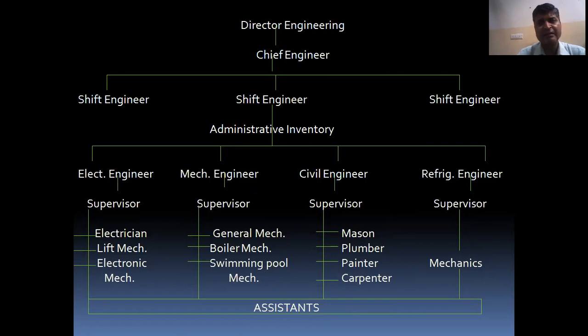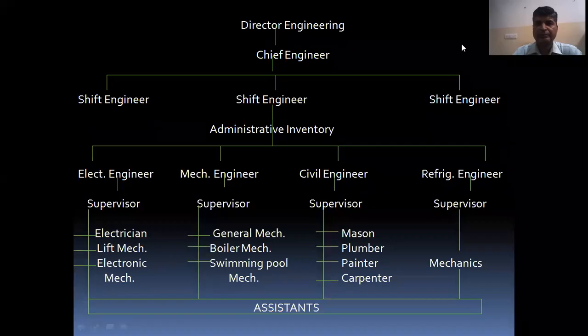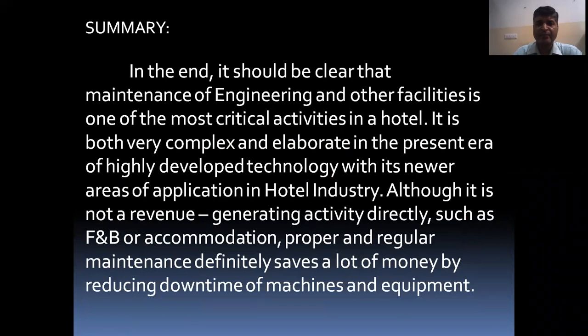And every organization has its own departmental organization chart, which has been displayed for both the small and large hotel. Now I hope the organizational chart for a small and large hotel is clear for all. Next, let us summarize what we have done in this unit.